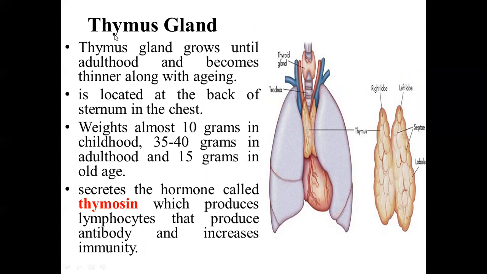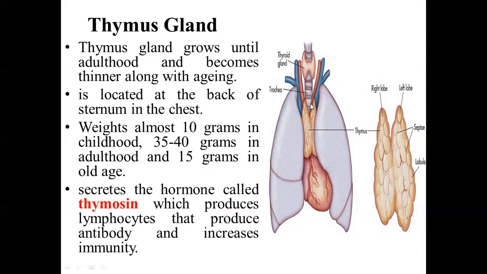So thymus gland, first of all, we will go with the anatomy of the thymus gland. Here you can see this nodular organ. It is roughly triangular, and it is situated in the mediastinum. Mediastinum is the space between the lungs and in between the thoracic cavity.